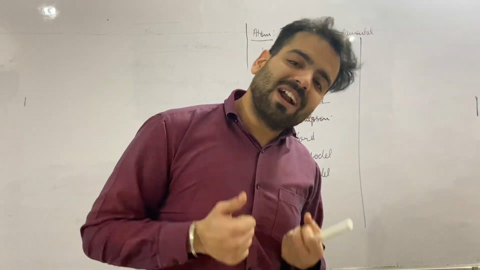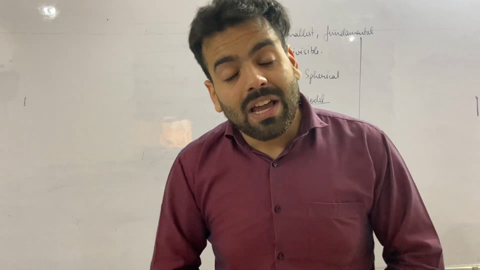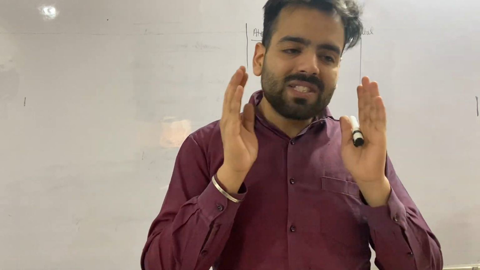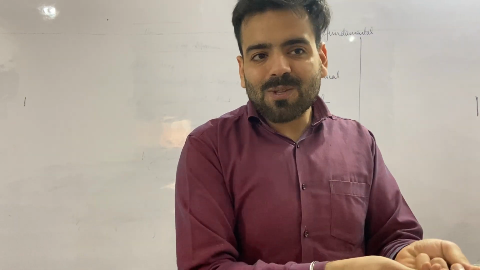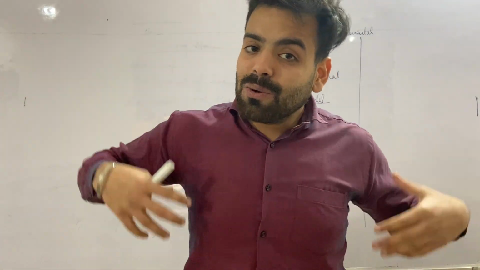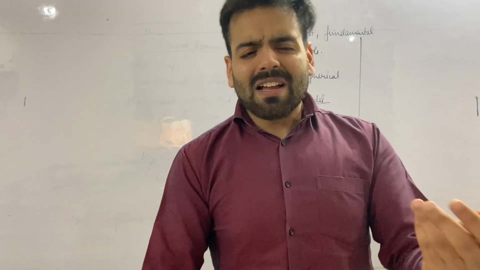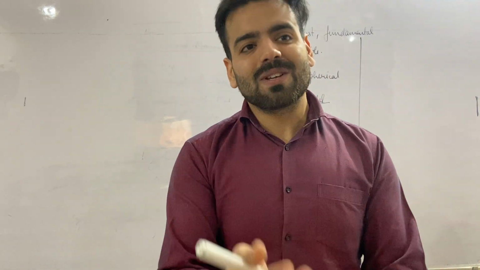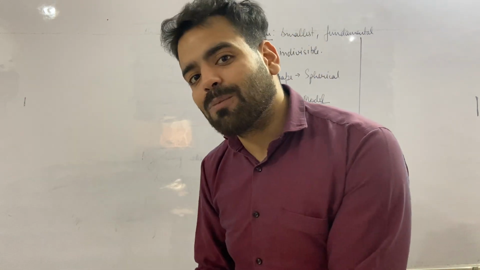We need to understand what Dalton's theory is and how it failed. It was never that Dalton proposed this theory one day and it failed the next. It was a matter of years and years. When people did more and more research, they realized a few points of Dalton's theory might be incorrect. So we need to discuss all those correct as well as incorrect points. That is the main reason we are studying science, okay?